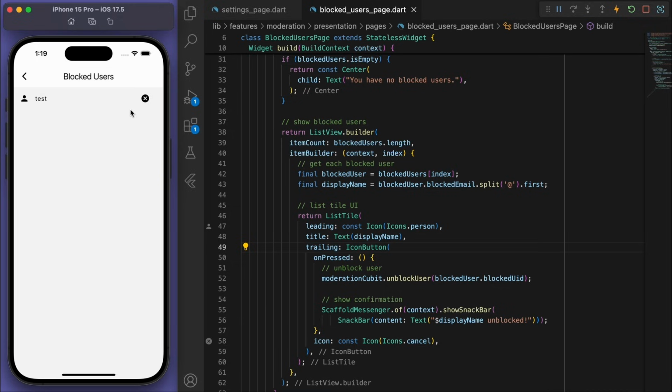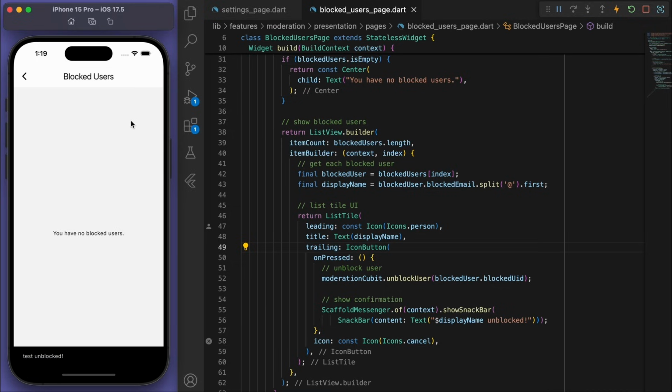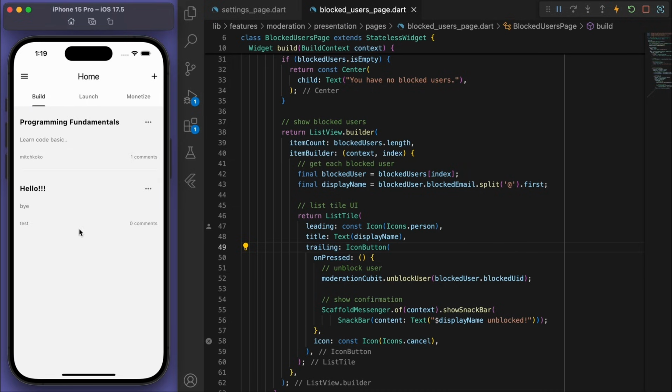And I want to test this out. So let's click on this X and it says test unblocked. And if I come back to my home page, yay, we can now see the test's posts.